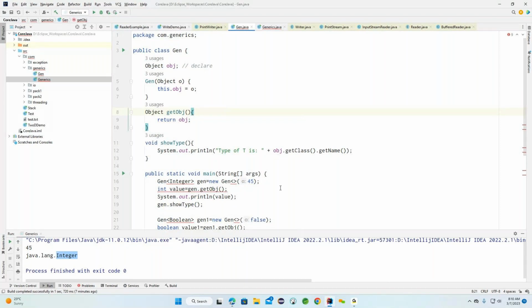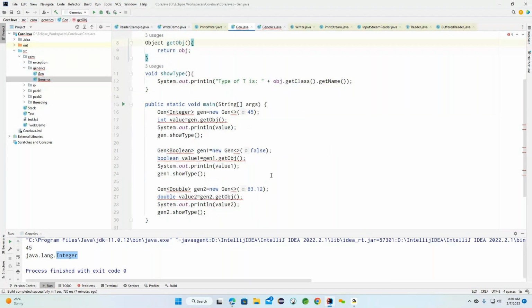Now we identified it. This will not be allowed here because we removed the type. Now I am trying to create an object. For object creation, we are not going to get any error. Here you can see double level, boolean level, as well as integer level, all the objects. Just identify line number 16, line number 21, and line number 26. These are the lines where we are creating an object.